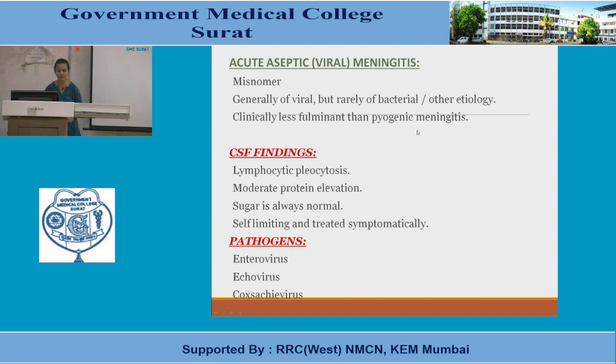There can be very few neutrophils in such cases in the CSF examination. There is lymphocytic pleocytosis. That means the lymphocytes are in variable numbers and ranges, that means small lymphocytes, large lymphocytes. So there is lymphocytic pleocytosis, moderate protein elevation. Sugar is always normal in such cases, and it is self-limiting and treated symptomatically.